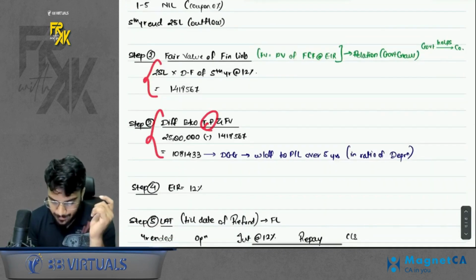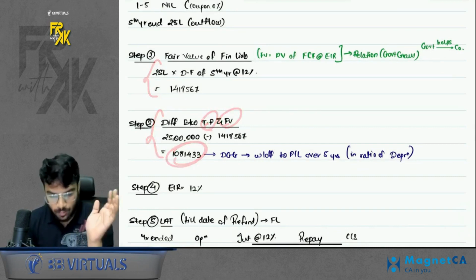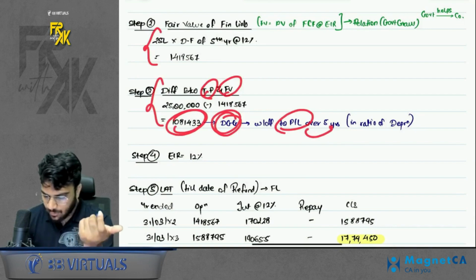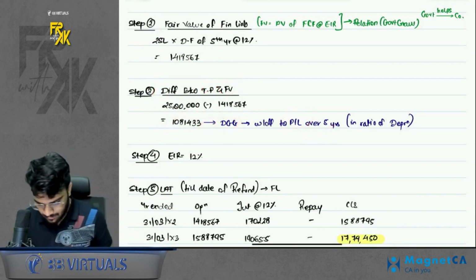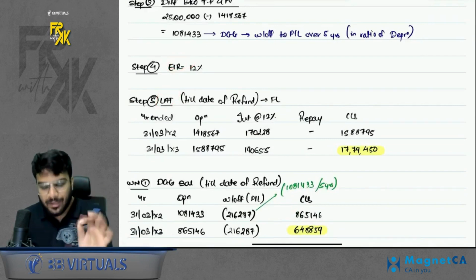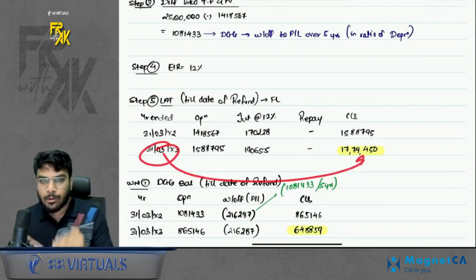The difference between TP and fair value will be transferred to DGG. What to do with this DGG? The company follows writing this off over the period of depreciation, that is 5 years. Okay, EIR is 12%. LAT is prepared only for 2 years, because after 2 years you are going to refund.